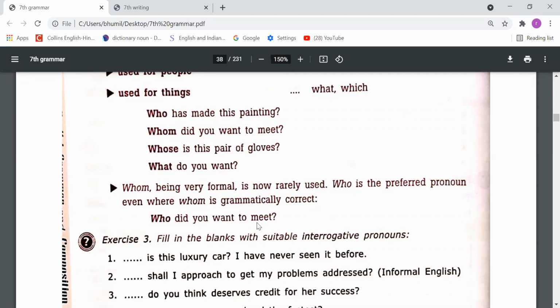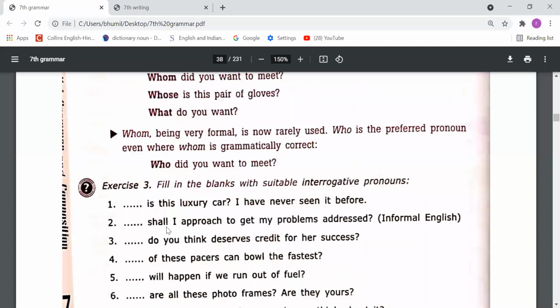But in the last point here we have to understand, dear students, that instead of whom, we can use who also. That is also right. For the subject we should use who, and for the object we should use whom, but for the object we can use who also. Like we should say, whom did you want to meet, and we can also say, who did you want to meet. So both are right.